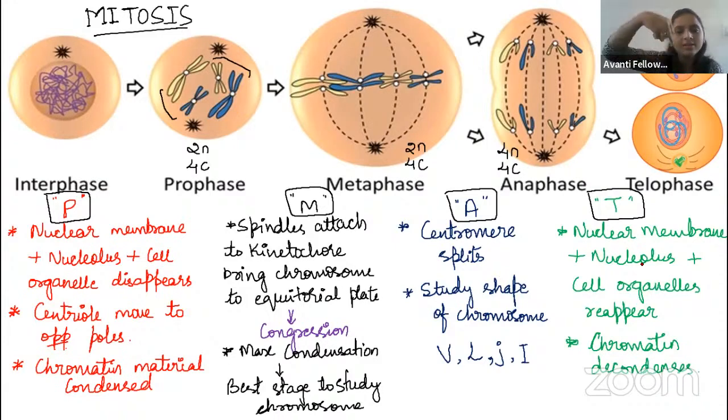If non-disjunction happens, what will happen? It will lead to aneuploidy, right, guys? The chromosomes have to separate correctly here. The phase that results in aneuploidy is none other than our anaphase. If the chromosomes are not segregated correctly, it will lead to non-disjunction, and then to chromosomal disorders. You know that, right? Those disorders will result.